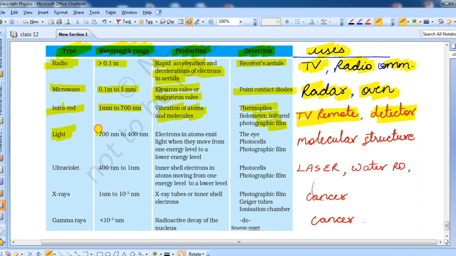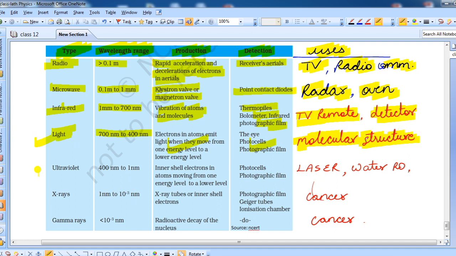The next is light wave. The light wave has the wavelength range 700 to 400 nanometer, like I explained before in the spectrum. This is its production; you can read it yourself, and detection as well. The uses I am explaining here: molecular structure. To study the structure of any molecule or any body, what do we need? We need light waves.